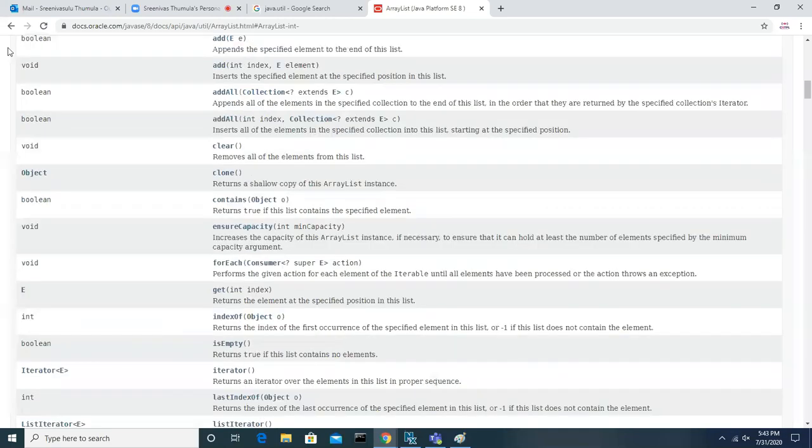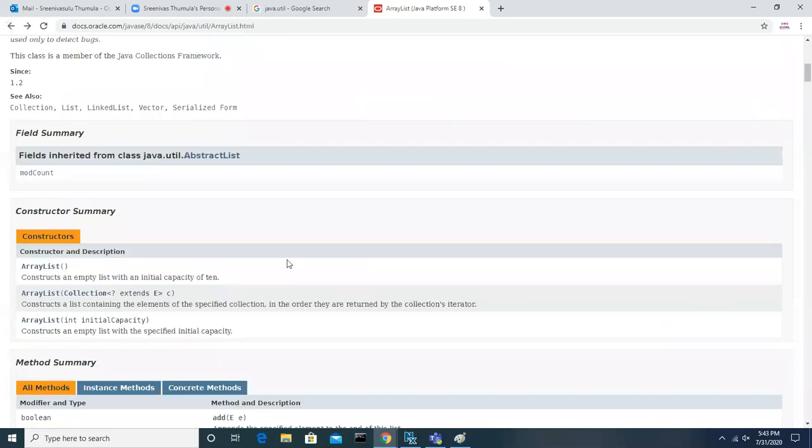N number of constructors. Yes, you can write n number of constructors. At least one constructor is required. If you don't write one, then the compiler will add the default constructor. So at least one is mandatory, and you can add more than one also. But the constructors might be parameterized constructors, with different parameters.